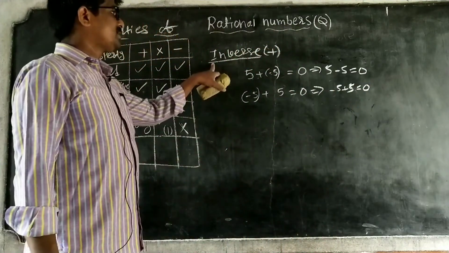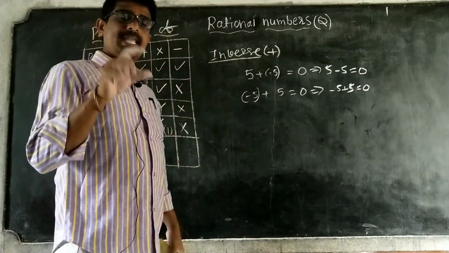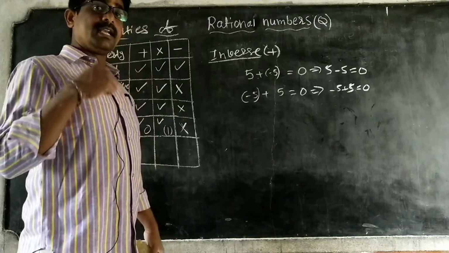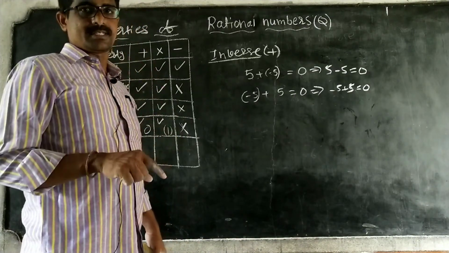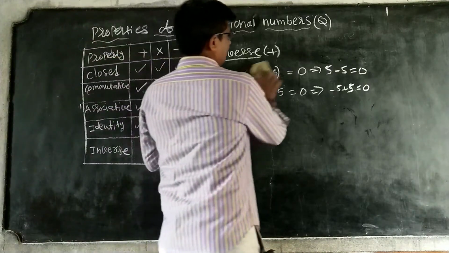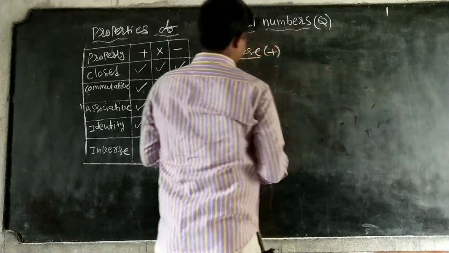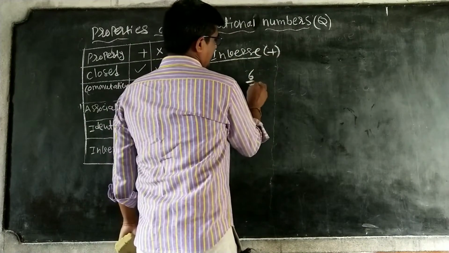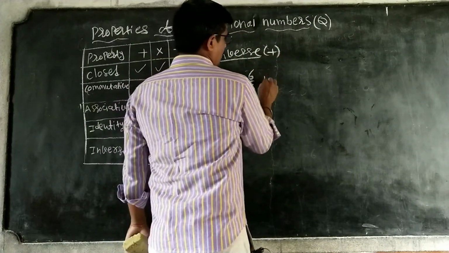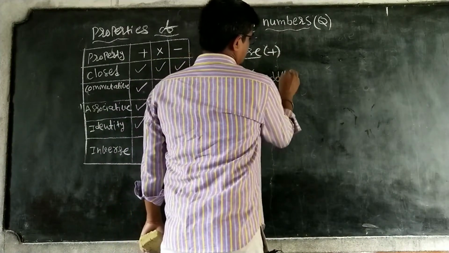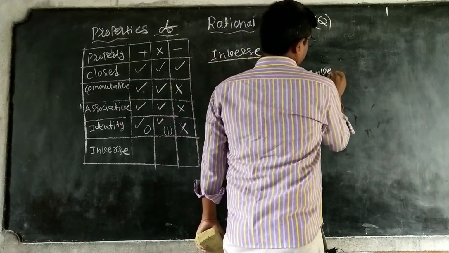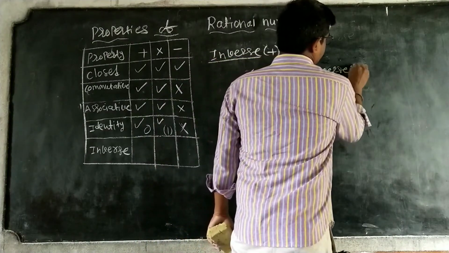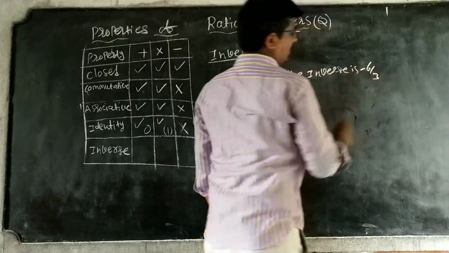Therefore, inverse means you take any rational number, and the number with the negative symbol is its additive inverse. For example, the additive inverse of 6 by 3 is minus 6 by 3 only.